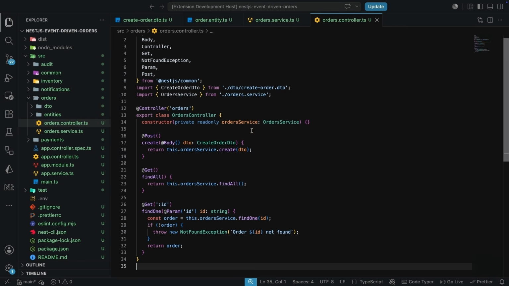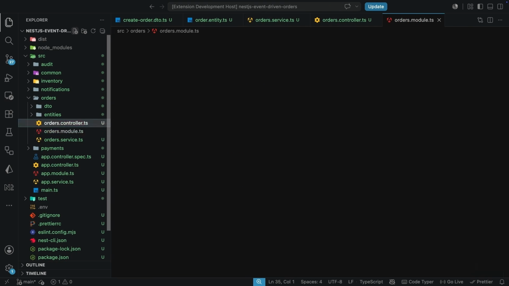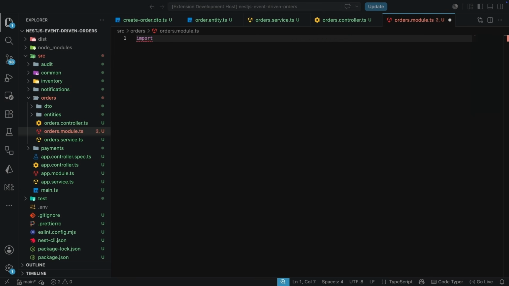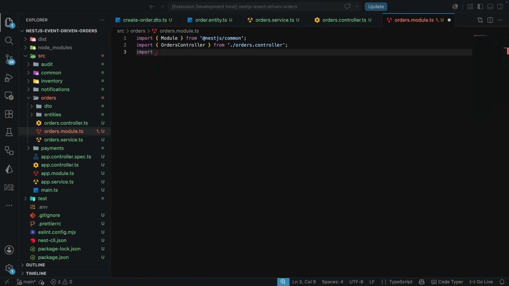So you know modules are used for grouping. Let's create a file over here. It's going to be the orders.module.ts file. In the module, we are going to import Module from @nestjs/common, the Module decorator. We also need to bring in the orders controller file that we just created. So this is going to come from orders.controller, just going one level up as they are in the orders folder. And also the orders service is going to come one level up from the orders service.